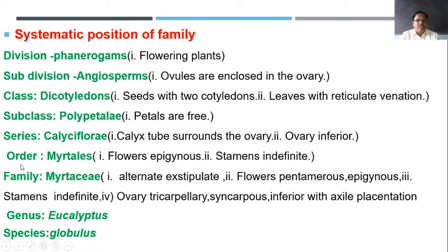One more thing, the order Myrtales: flowers epigynous, stamens many. And next the family Myrtaceae: alternate phyllotaxy, stipules absent, so exstipulate leaves with alternate phyllotaxy. Flowers are pentamerous and the ovary is again inferior, so it is epigynous. Stamens many, ovary tricarpellary, syncarpous, inferior with axile placentation. Then genus Eucalyptus and species globulus.